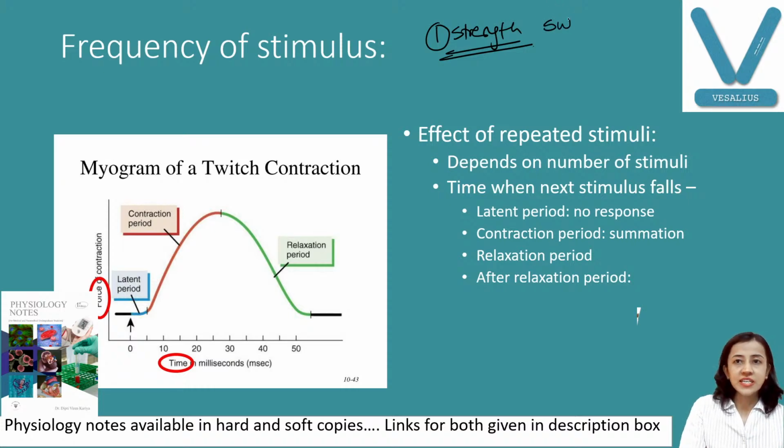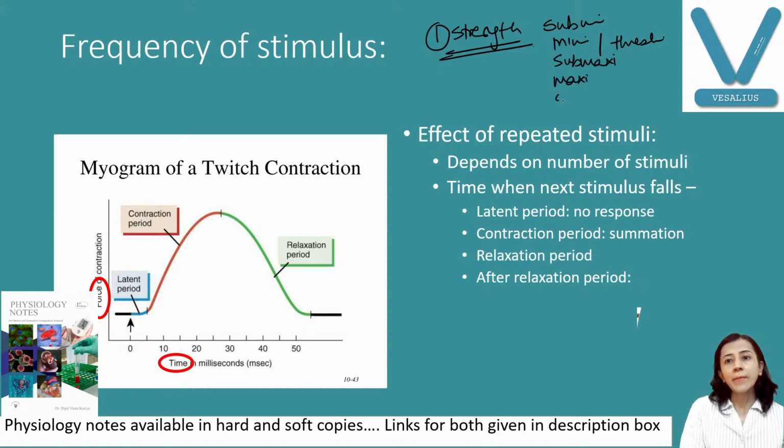Now starting with this, first we have already discussed strength of stimulus, the different stimuli. Strength: we have already discussed subminimal, minimal or threshold. Another name for minimal stimulus is threshold. Then submaximal, maximal and supramaximal stimuli. So these are the different stimuli.